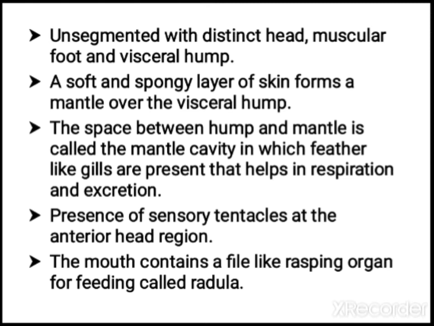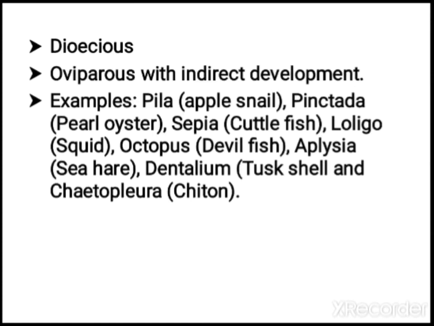And they have sensory tentacles. You must have seen in the case of snails. And the mouth contains a rasping organ that you call radula. It helps to cut the things. So they are dioecious and oviparous, that is egg laying organisms, and they show indirect development, means they show larval form.